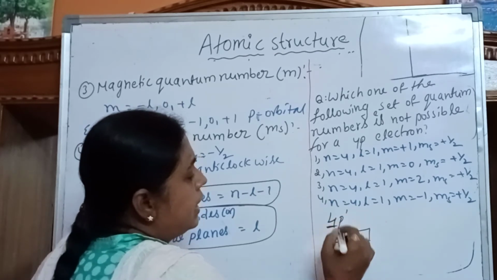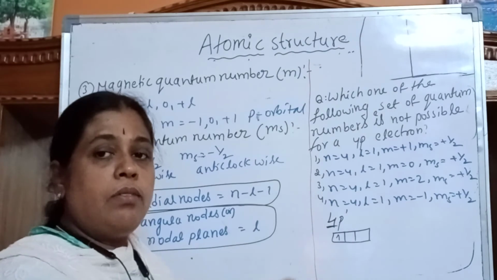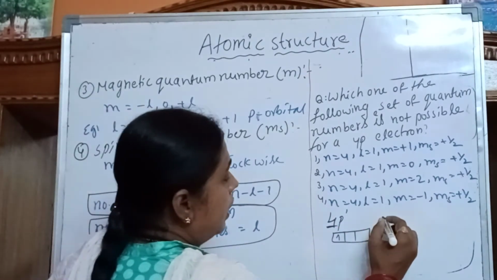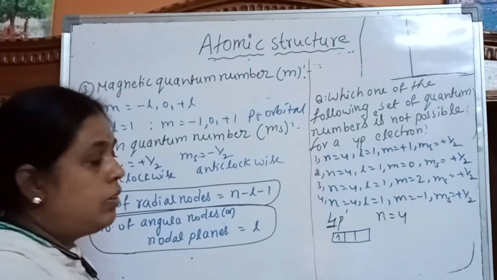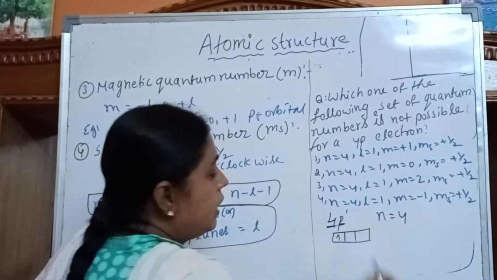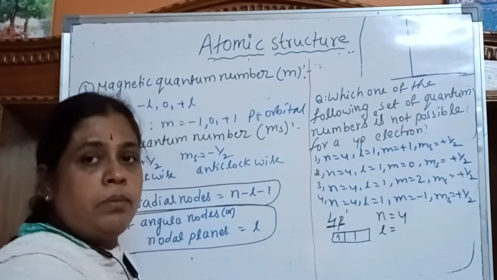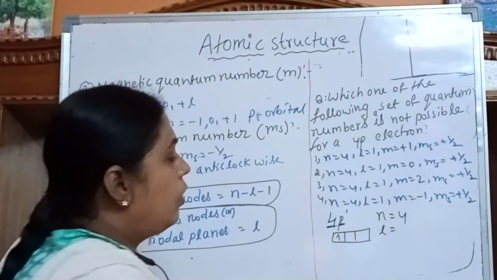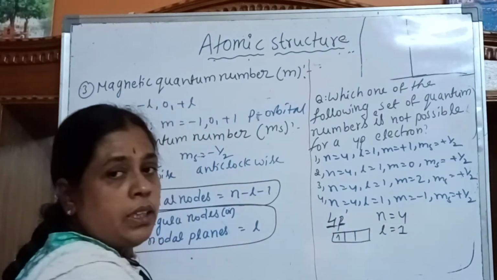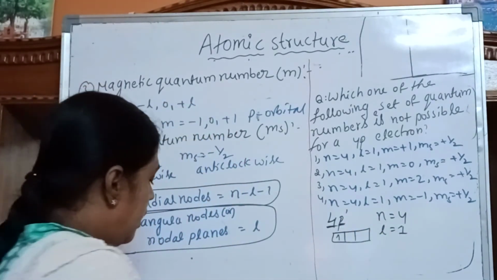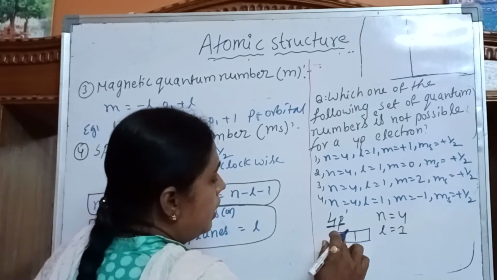The number here indicates the n value. For this 4p orbital, n is equal to 4. Here a p orbital is given, so for the L value, we write the 4 quantum numbers for the given orbital. The L value is 1, because it is a p orbital.